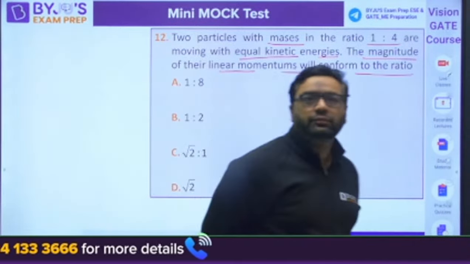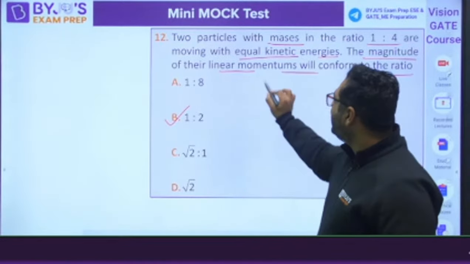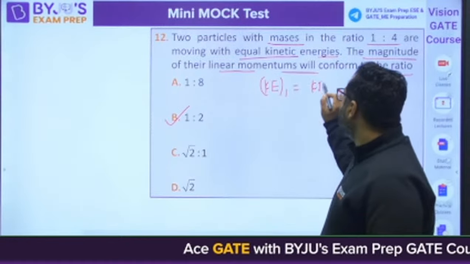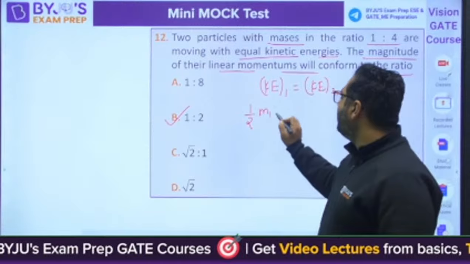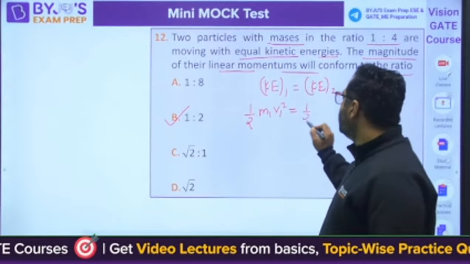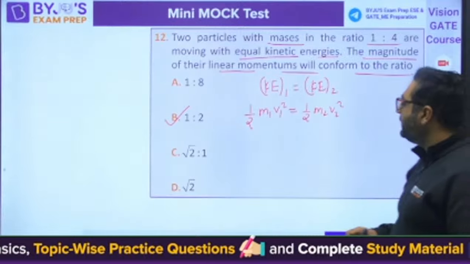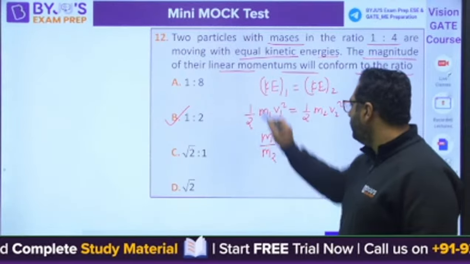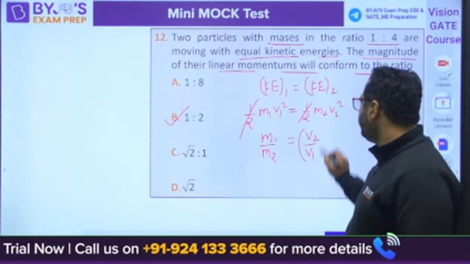Very good. The answer for this is B. Because they are saying the kinetic energy of 1 equals the kinetic energy of 2. So half m1 v1 square equals half m2 v2 square. They are saying the masses are in the ratio 1:4. So m1 by m2, half will get cancelled out, is (v2 by v1) square.